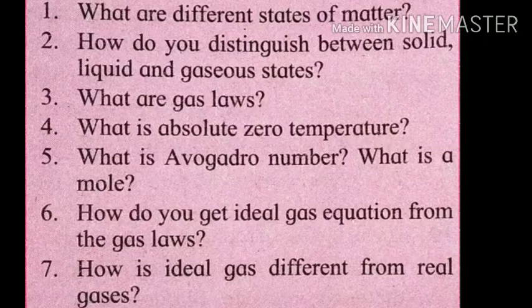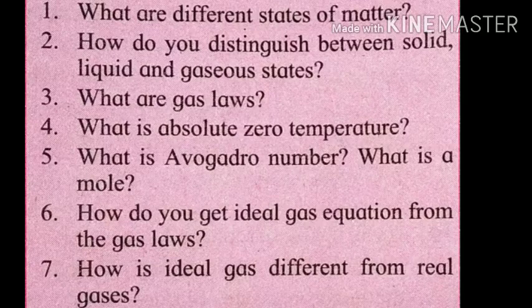Then absolute zero temperature we have studied. Absolute zero temperature is the lowest possible temperature, that is minus 273.15 degree centigrade, which is equal to 0 degree Kelvin. But normal temperature and pressure is 0 degree centigrade, that is 273 Kelvin.